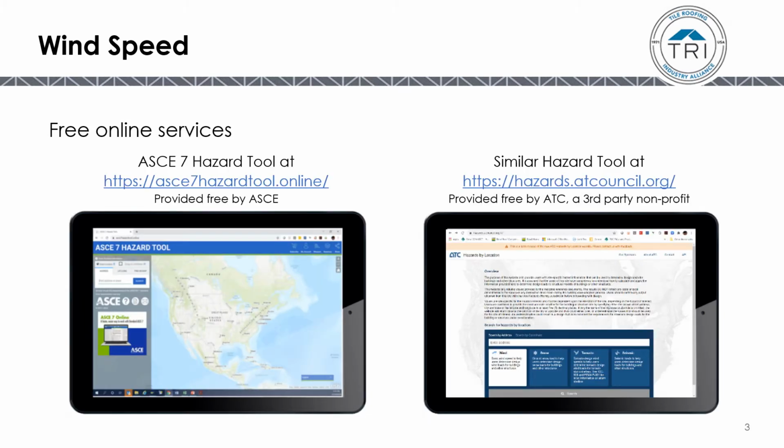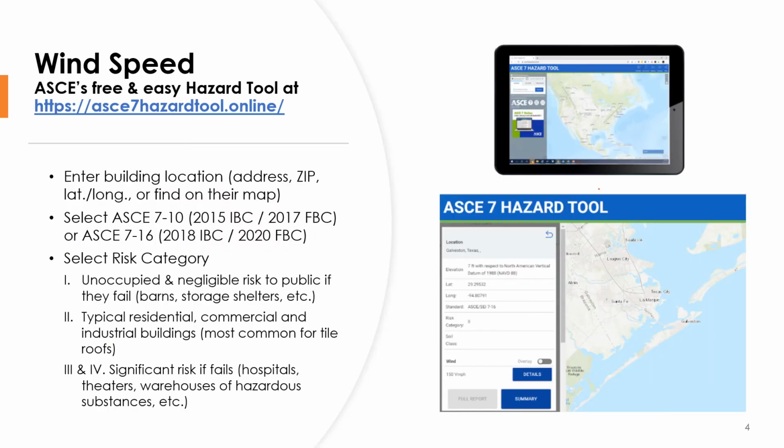You can find the wind speed specific to any project in the United States free online from either ASCE or ATC at the websites listed here. Using ASCE's hazard tool, simply enter the building location, either using the address, zip code, latitude or longitude, or find it on their interactive map. Then select the correct version of the ASCE standard, depending on the building code that's in force for your location at that time.